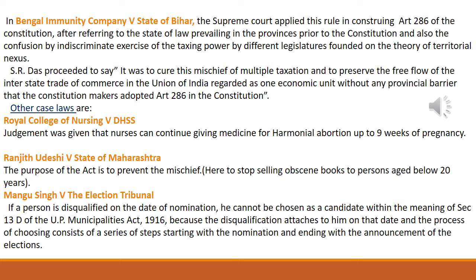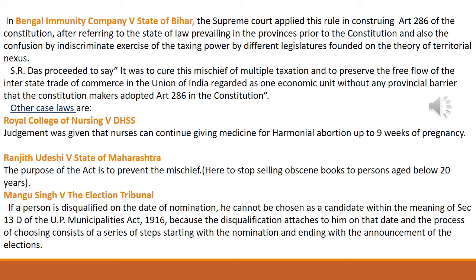So here what happened is Mongoosing did not pay the municipal tax, but he filed a nomination for the municipal election, and he thought he was doing good to the people. But later he was told by the election tribunal that he was disqualified because he was not paying the municipal tax on time. Even whenever there is a nomination, before itself you have to clear all your things.